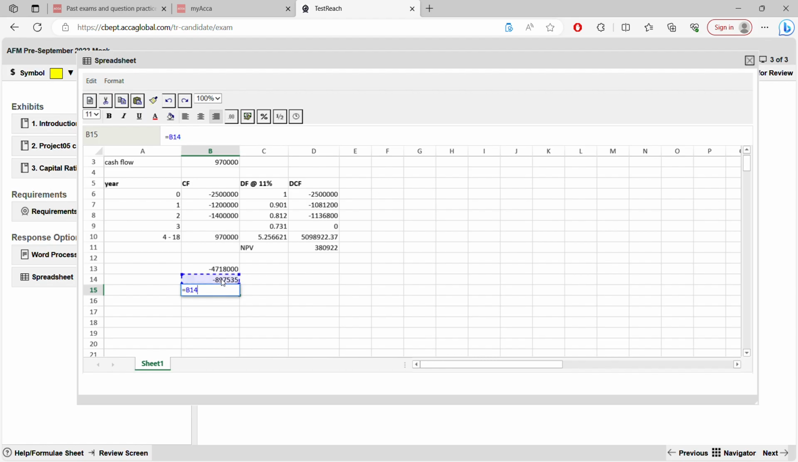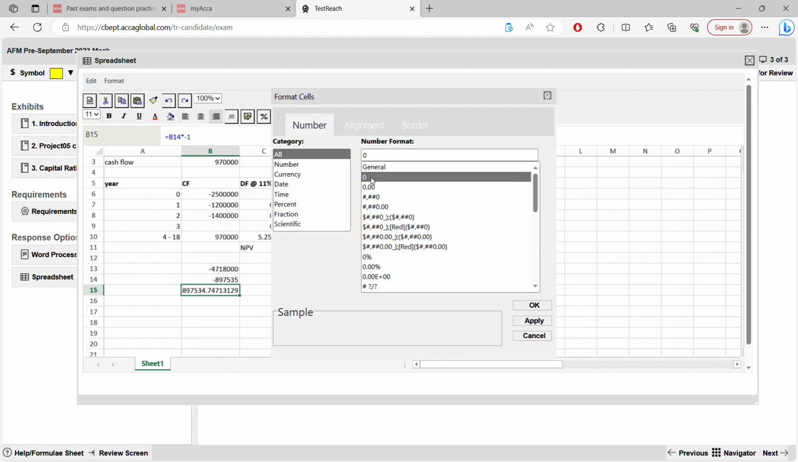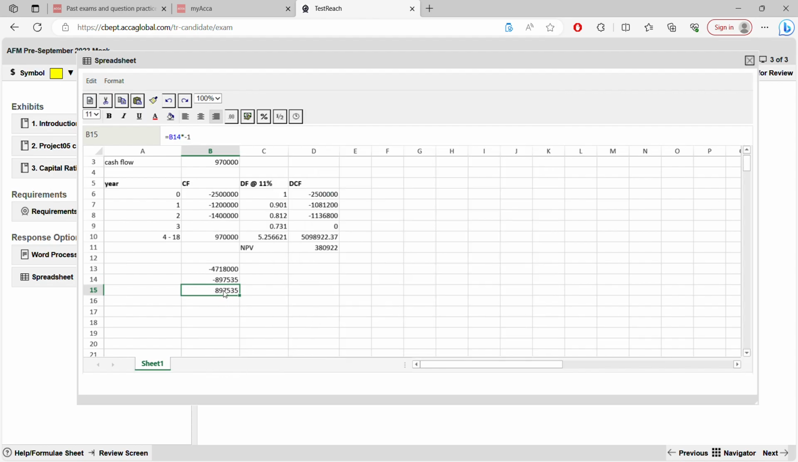Just simply take this and multiply it by -1. Enter. Format set 0. Okay, done. This is the amount. So your cash flow needs to fall from 970 to this amount.